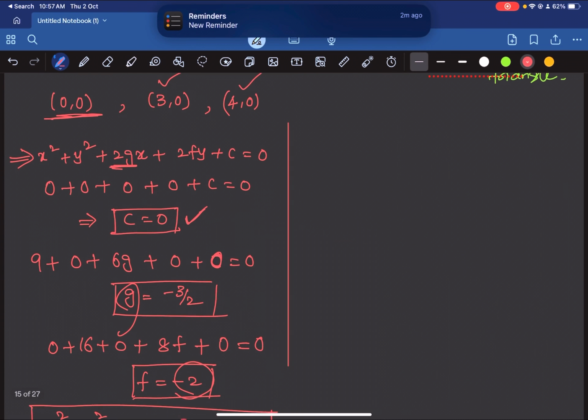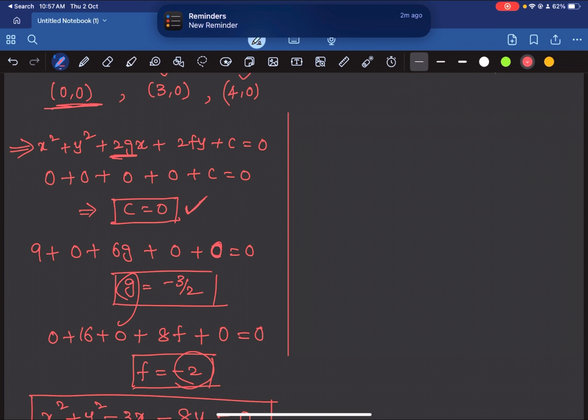Alright. Now let us use the second approach to solve this. So your 0, 0 lies somewhere here and 3, 0 lies somewhere here. Sorry, this is not 4, 0. This is 0, 4. While substituting, I did the same thing. So I substituted 0 for x and 4 for y. Alright. So this is 0, 4. Now you have to find the circumcenter.